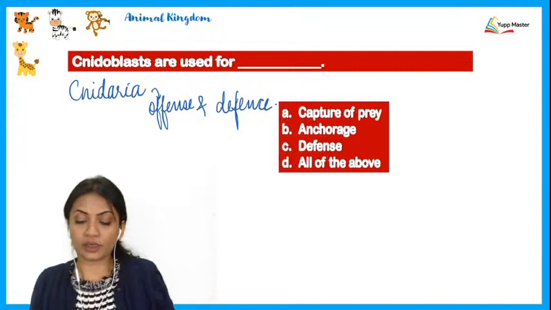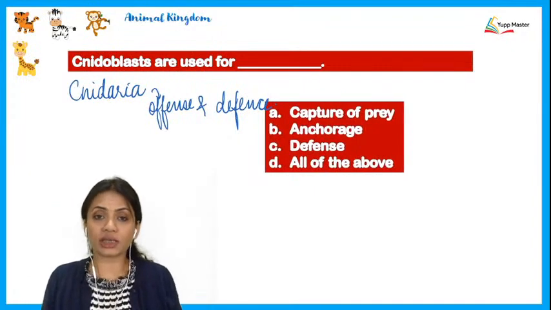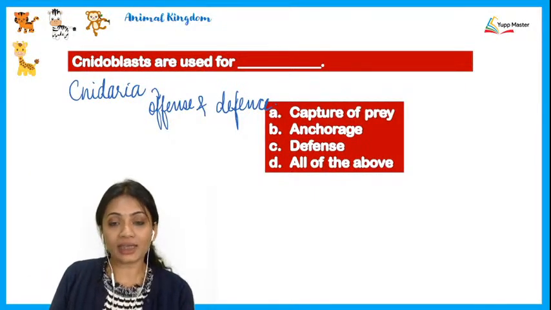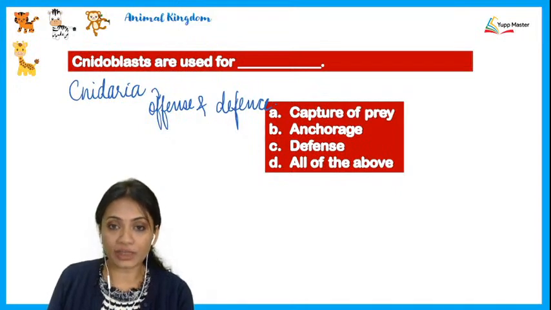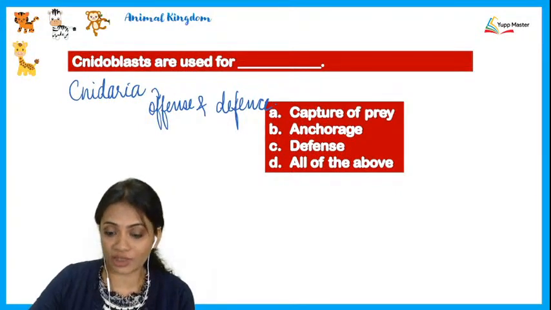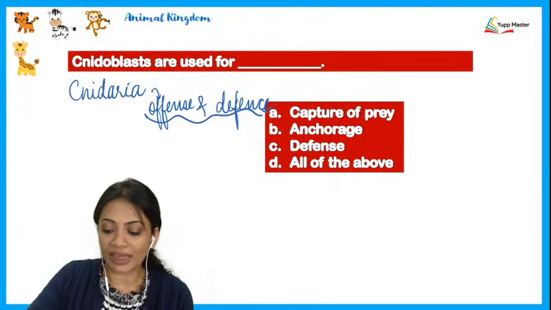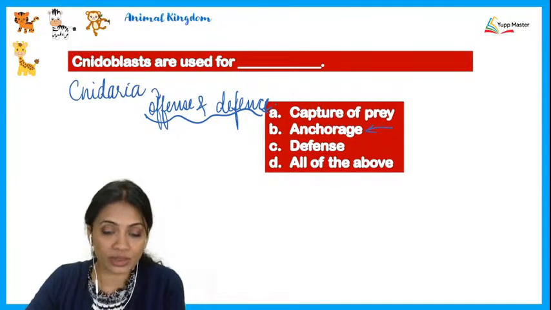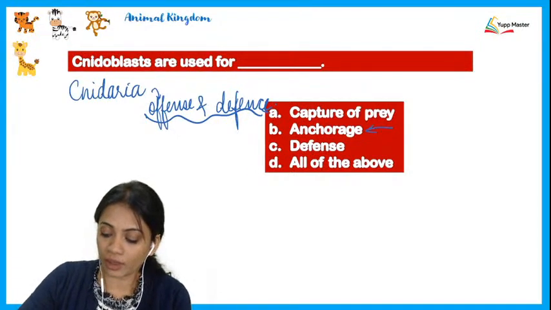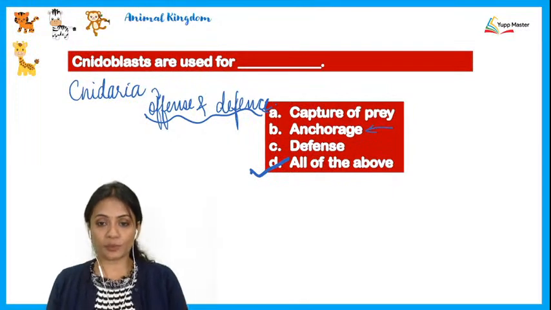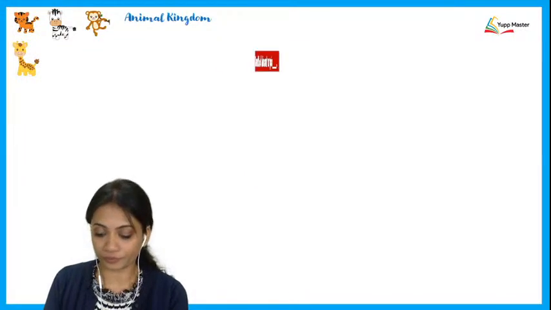Alright, over here the options which are given: first, capture of prey; second, anchorage; third, defense; or all of the above. So naturally, as we have seen here, offense and defense, and even anchoring the organism to a specific location. So the correct option would be D, and that would be all of the above.